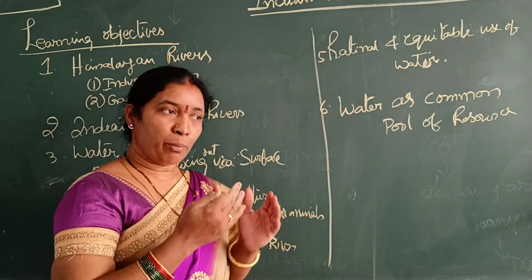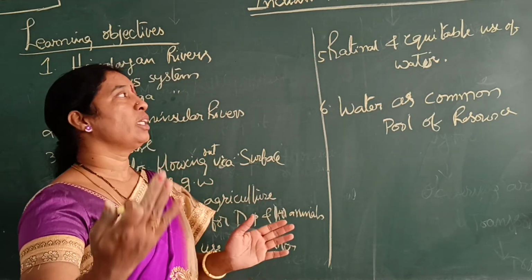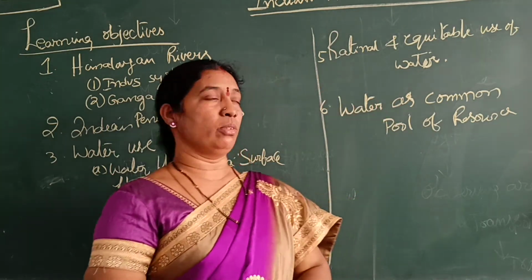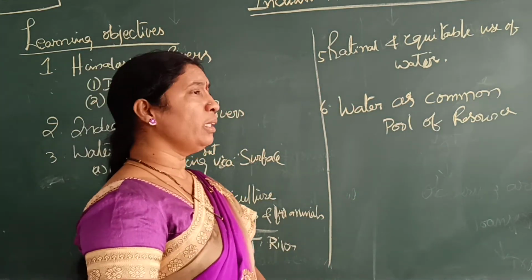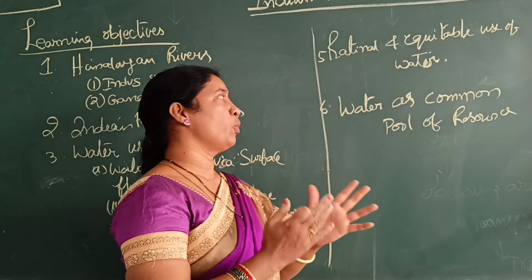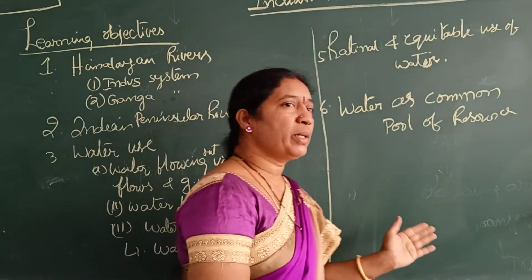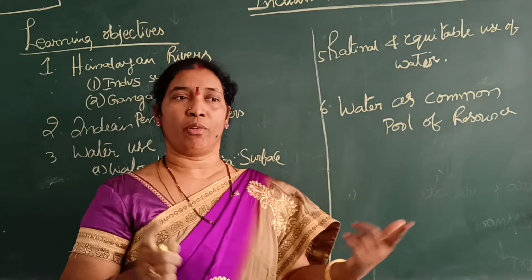Whatever we need, that much we have to use, and for future generations also we have to use. So that is rational and equitable use of water. And the main thing we have to think about is water as a common pool of resource. This is not the property of someone. It's a common pool of resource.